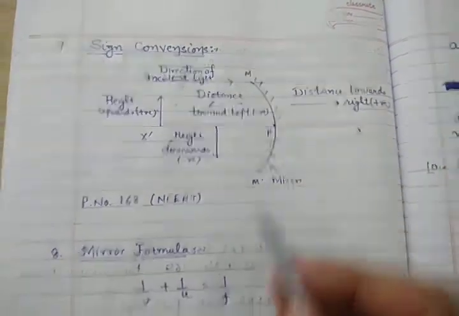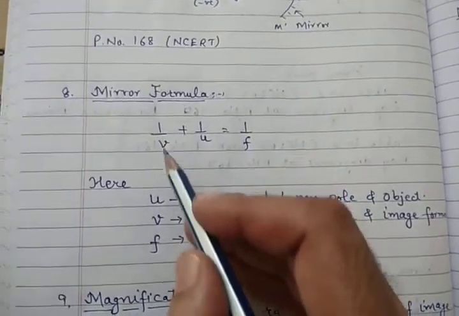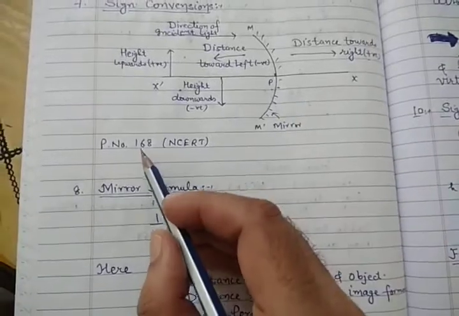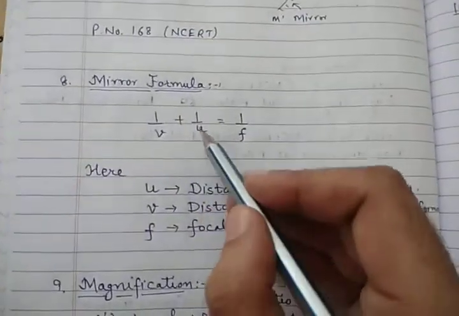Clear? Now next is the mirror formula. No derivation is there in your syllabus. So the mirror formula is just 1 by v plus 1 by u equals 1 by f. For this you can consult page number 168 of the NCERT book. So 1 by v plus 1 by u equals 1 by f.